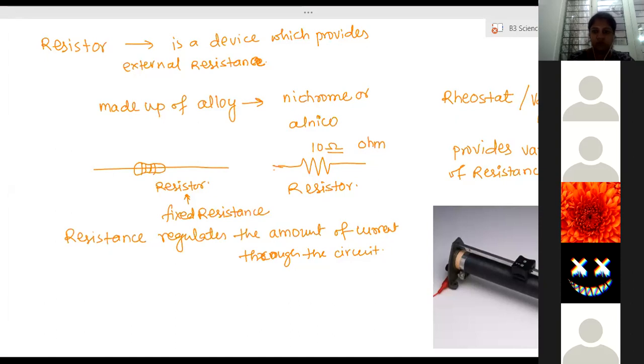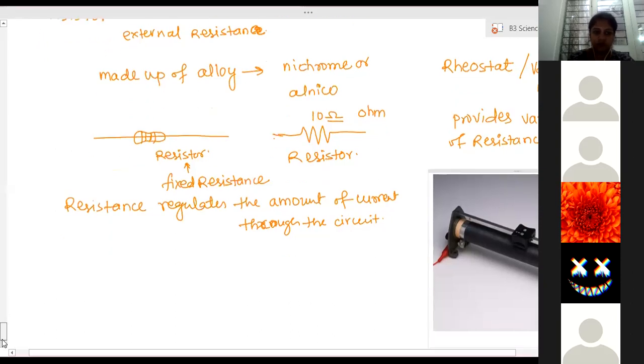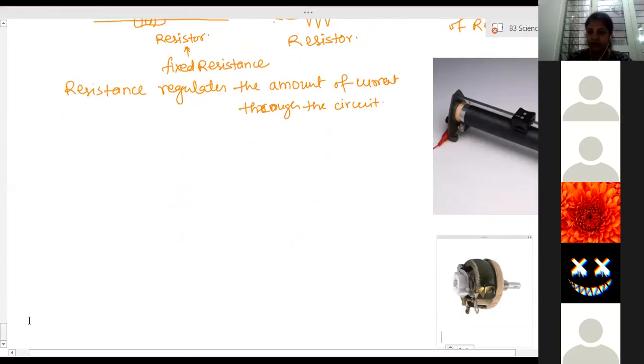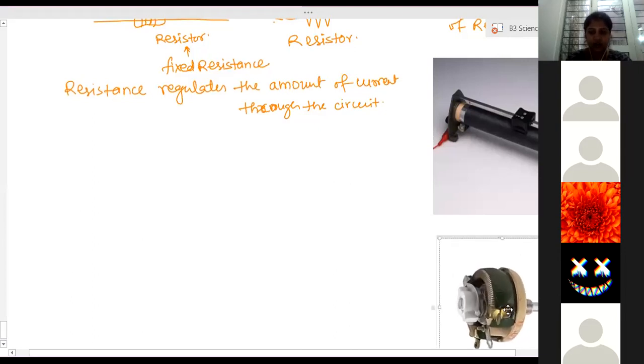Ma'am, how do you get to know how much load you have placed? We can't measure the value of resistance through a rheostat. Now this is the type of rheostat which is present in fan regulators.